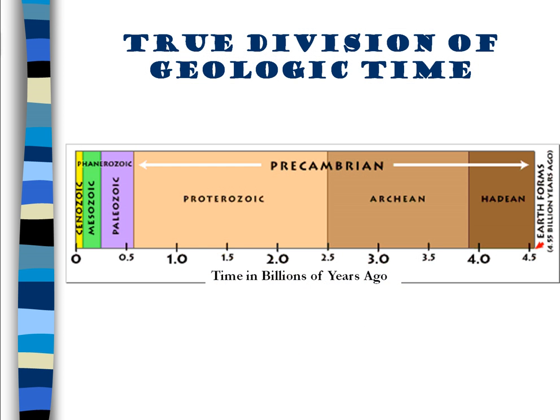This is an image showing the true division of geologic time. Age is oldest is to the far right, the beginning of the Earth. And the majority of time is this section called the Precambrian. It's those first 3 eons. And it's basically that time when there's not much going on. And then you've got the more recent time where most of the life has happened.